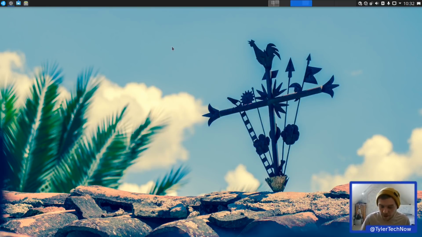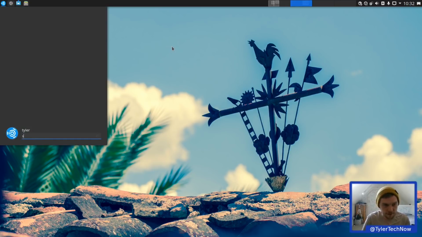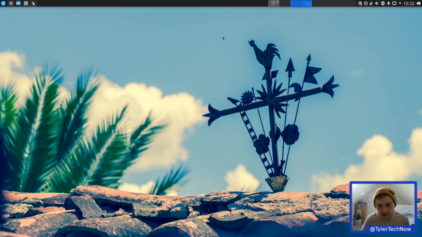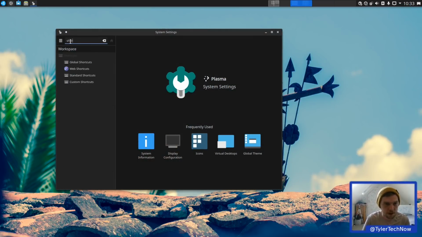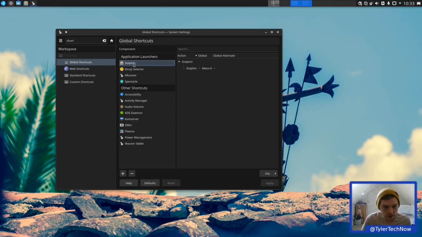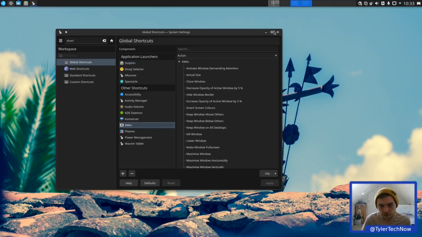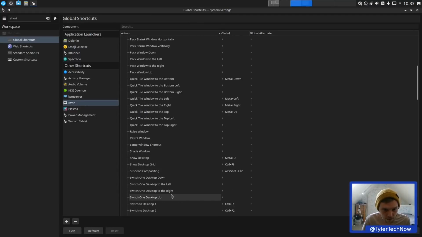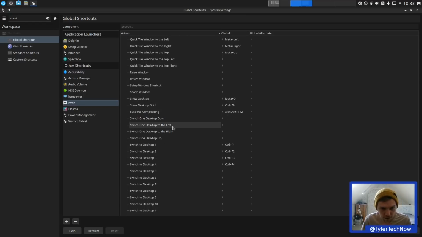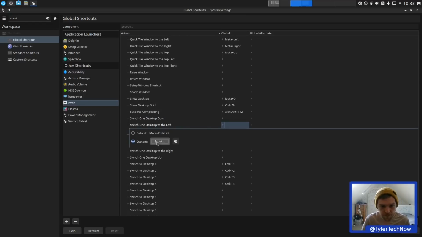Okay, let's see, I need to set some keyboard shortcuts up for my workspace switching. And it's opened it up on the other screen there. Where's KWin? Let's just full screen that. So I just want Window switch, workspace. Okay, switch one desktop to the left.